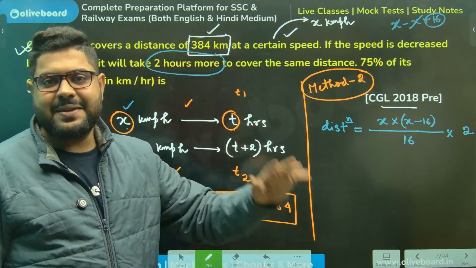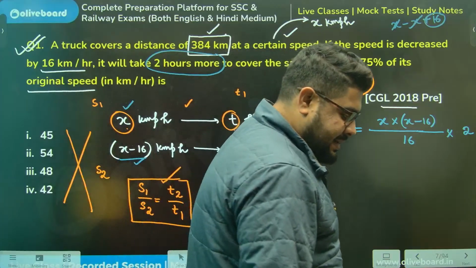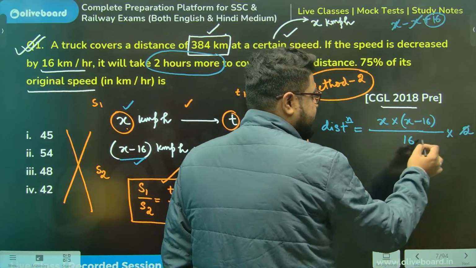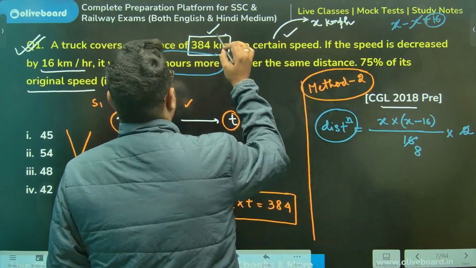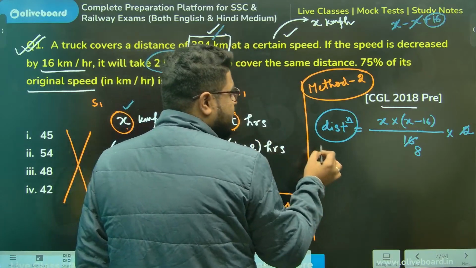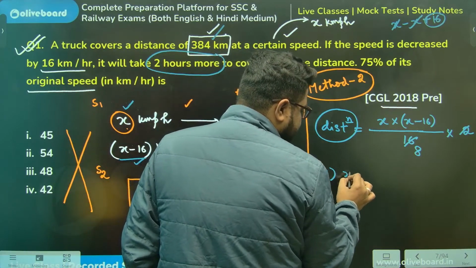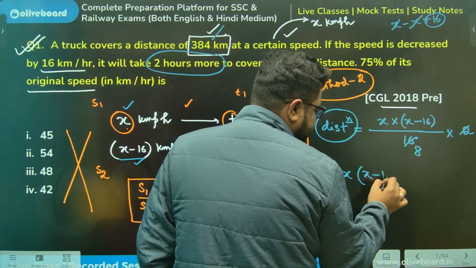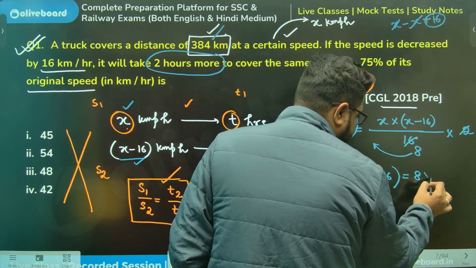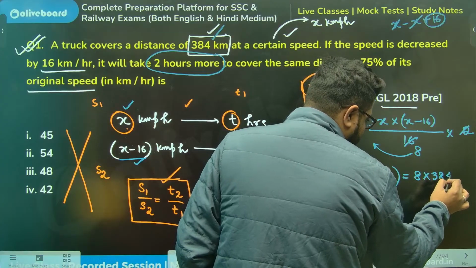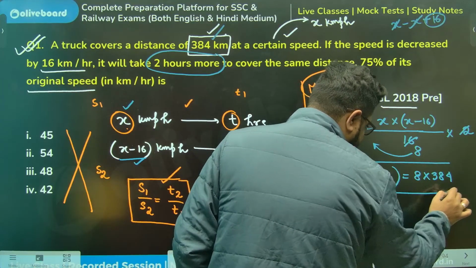Done and dusted, sir. Sir, you will say this is 8 and distance is how much? Distance is 384. Put the value, sir. So I can simply write x into x minus 16 is, this 8 will go this side. So 8 into 384. Now you might say, sir, this is a quadratic equation.